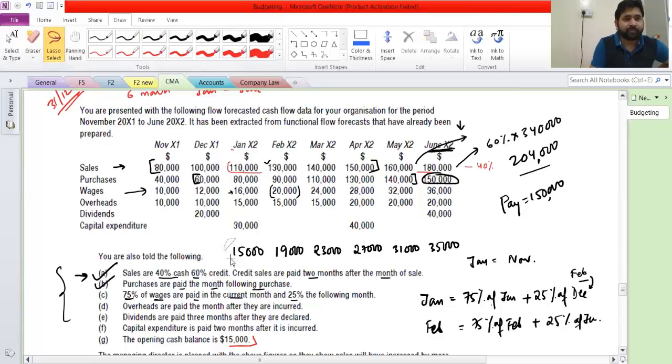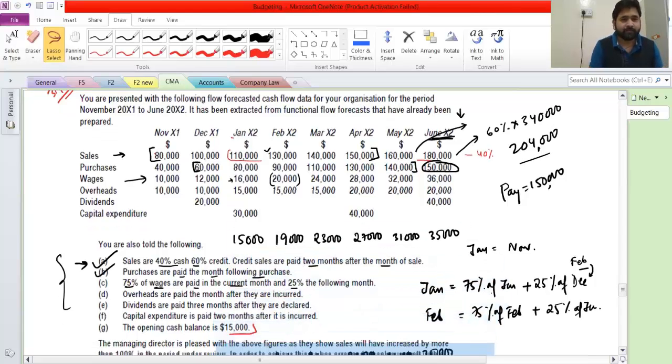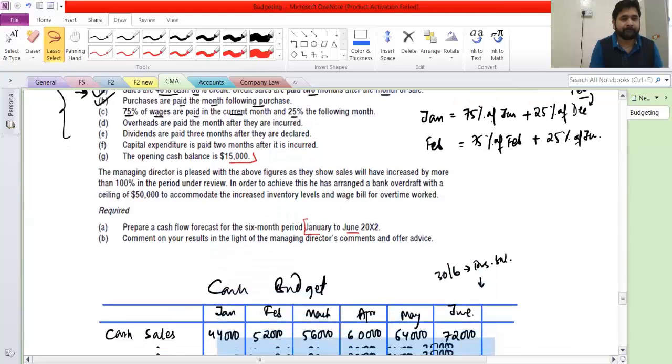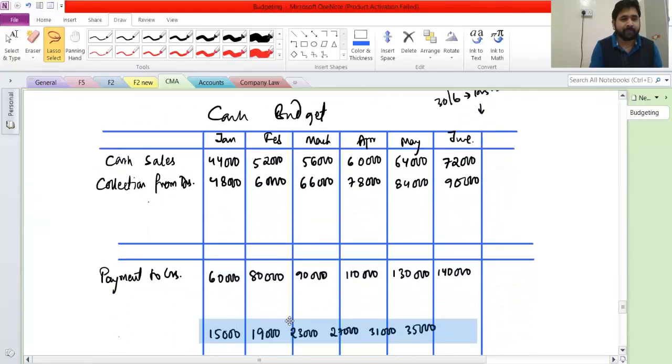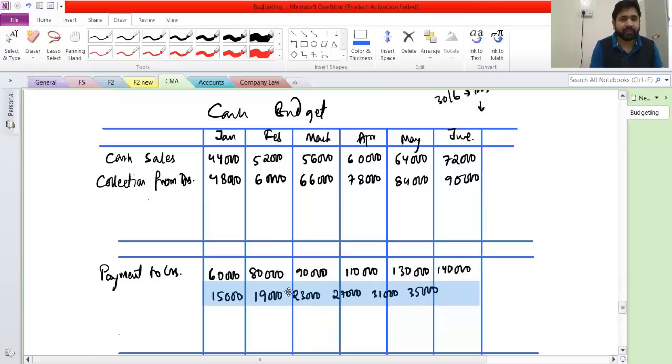Let me take all of this from here. I want to put it here, right? So 15, 19, 23, 27.